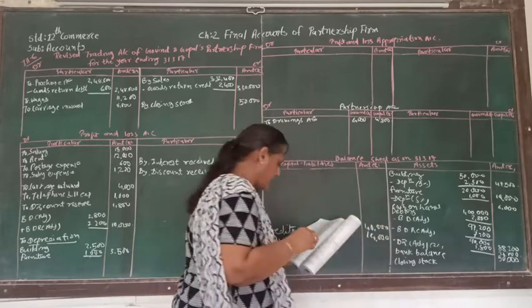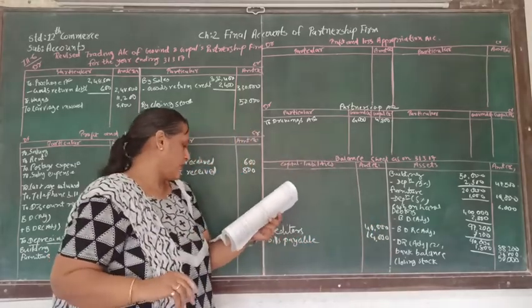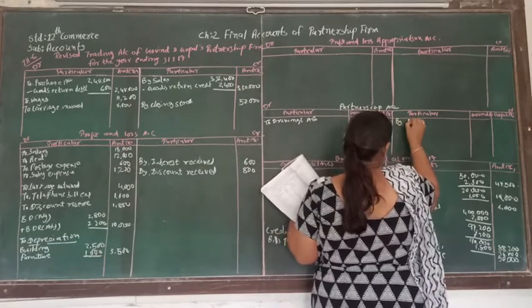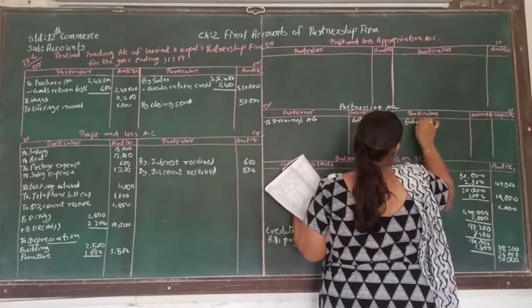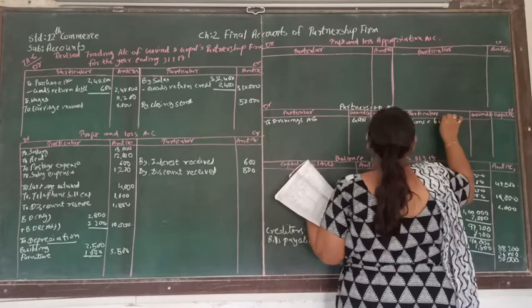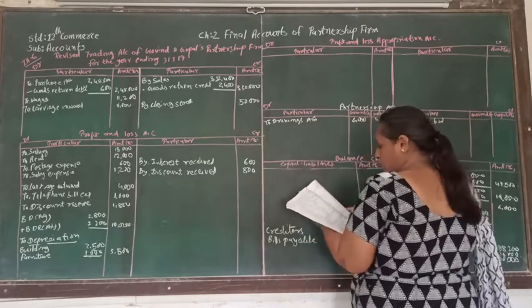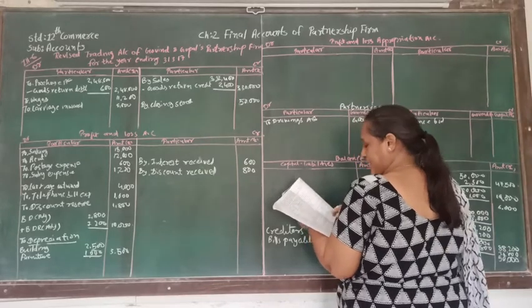And afterwards, another is the capital of Govind and Gopal. So that's supposed to be written here by balance brought down. So the balance of capital account of Govind and Gopal will be 1,30,000.